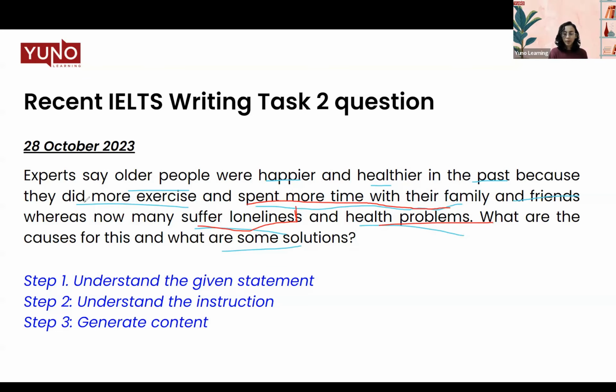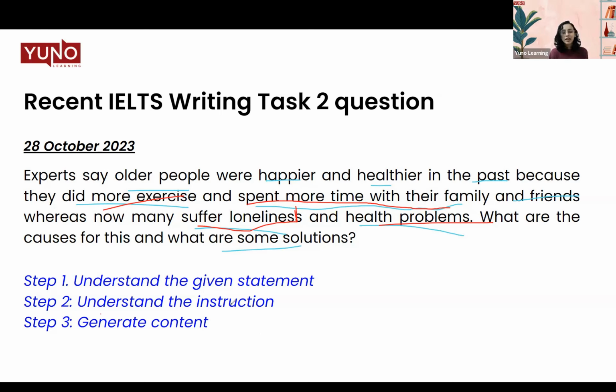Then when we talk about health problems, and in the past they did more exercise, but now they don't do any more exercise, so this idea has also to be linked in our answer. That is why I told you to read this question again and again, because this question has a lot of intricate ideas that we have to talk about in our essay.